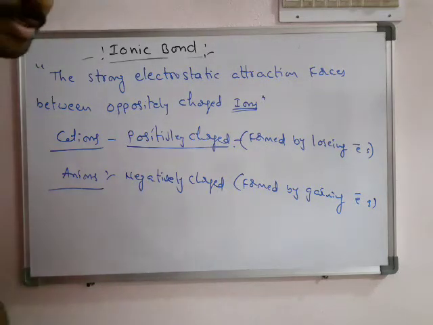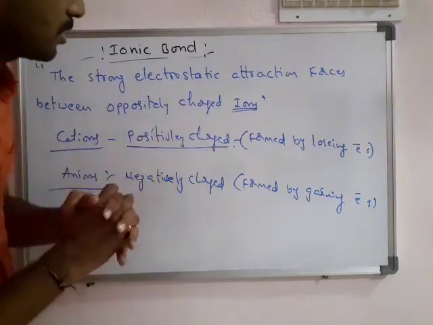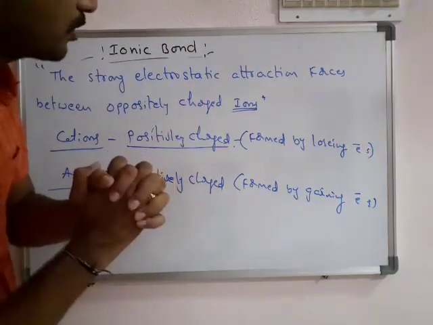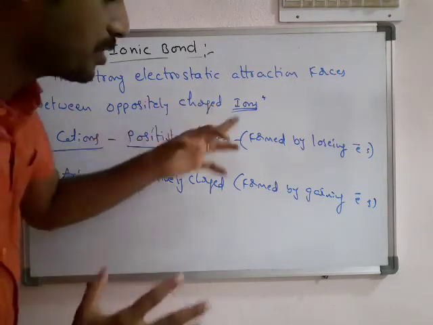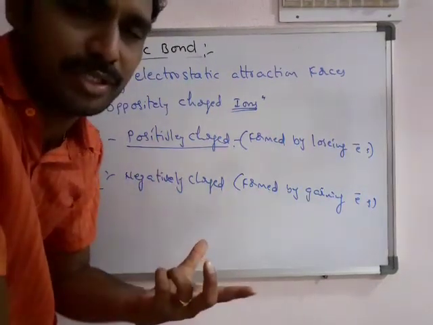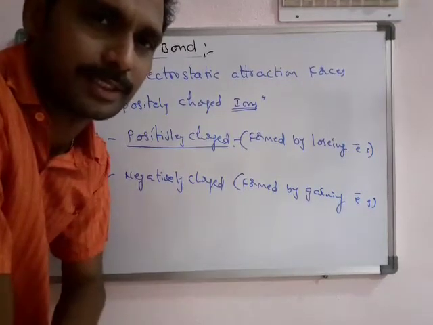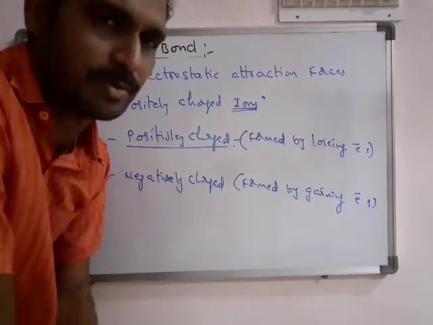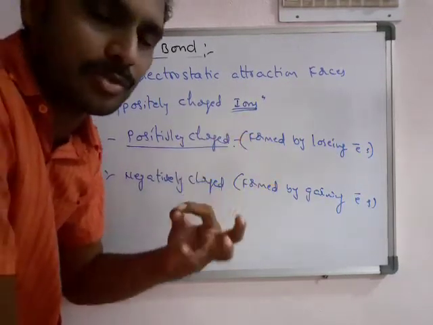So what is the ionic bond now? The strong electrostatic attraction force present between the two oppositely charged ions. Generally, attraction is present between oppositely charged ions. Plus-plus attraction is not possible, minus-minus attraction is not possible. So between oppositely charged ions there is a strong electrostatic attraction.